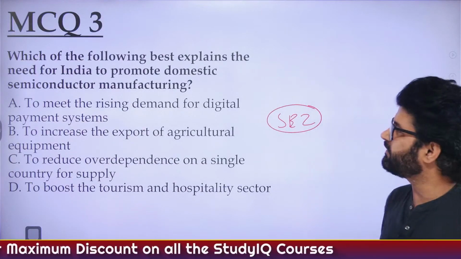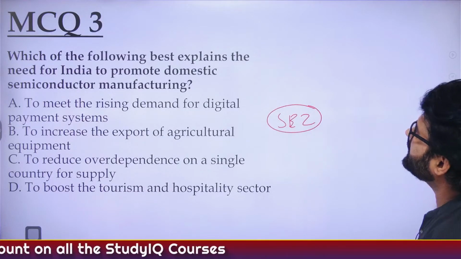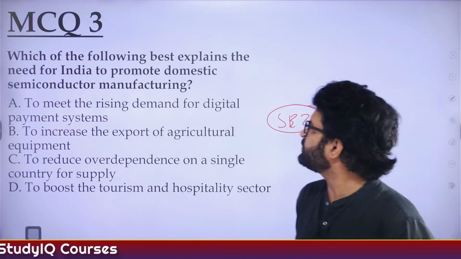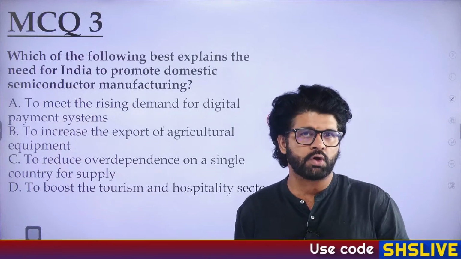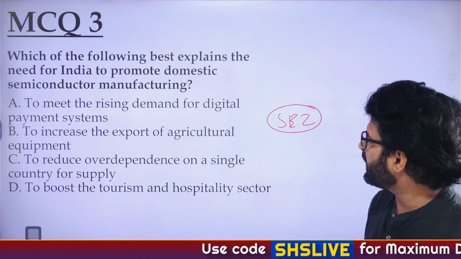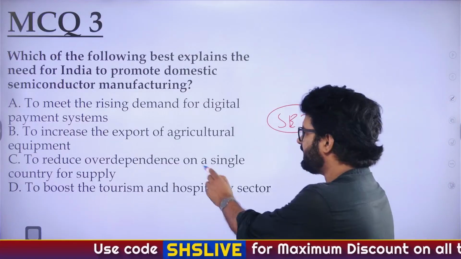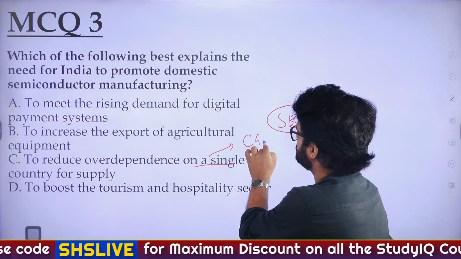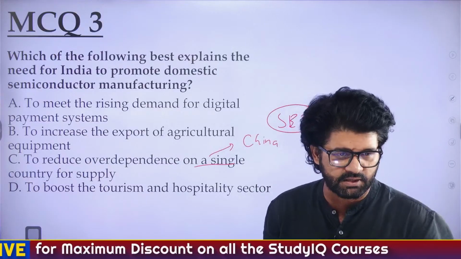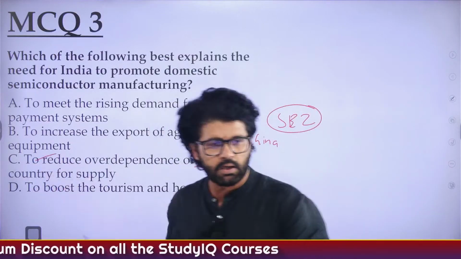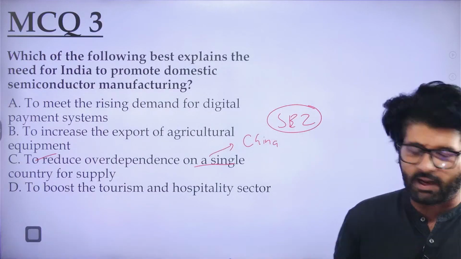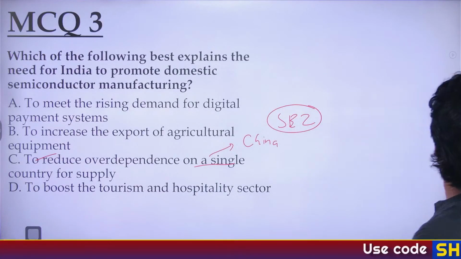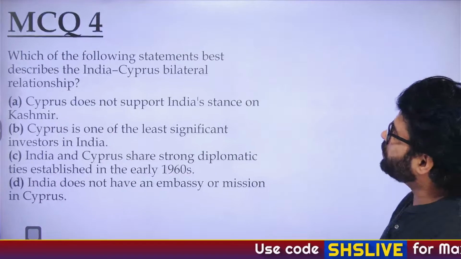So Ravi Verma has given the answer. What was the basic need for India to promote domestic semiconductor manufacturing and thereby amend the SEZ rules 2006? We want to reduce our over-dependence on a single country, that is China. So the answer is C, as stated by Ravi, Shashmita, Lalita, Mamta, Shaida, Neha and Priya. Very good. Cool, sir. MCQ 4.